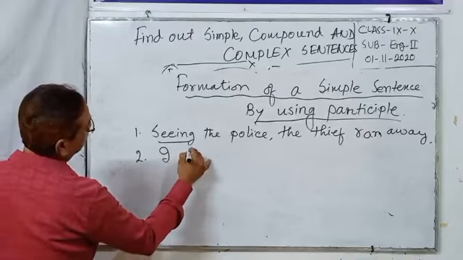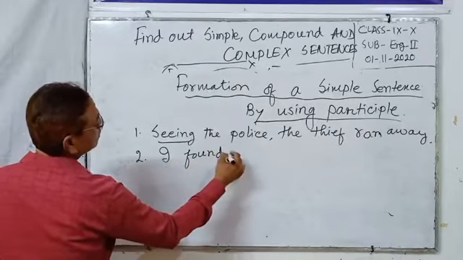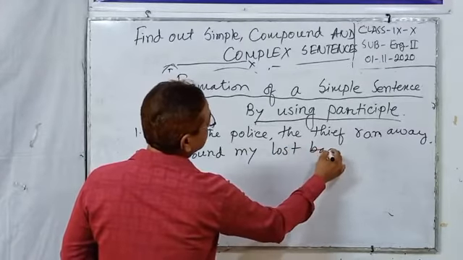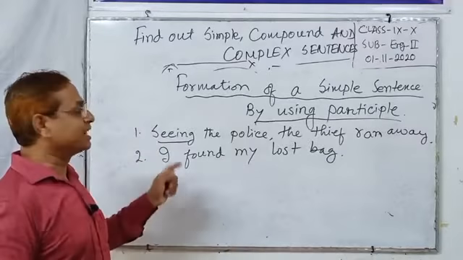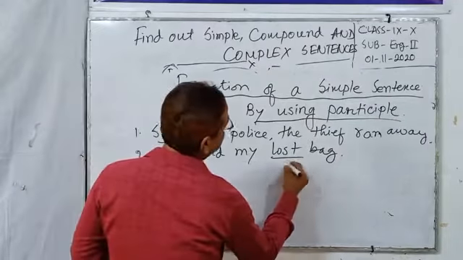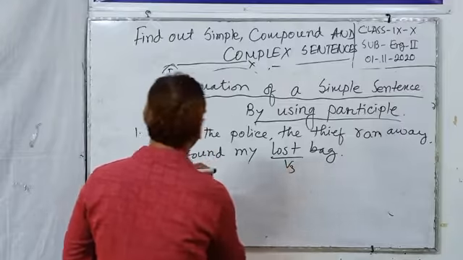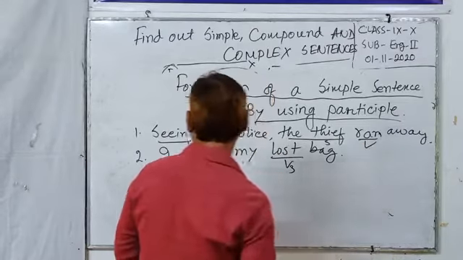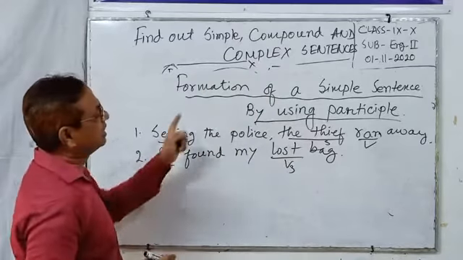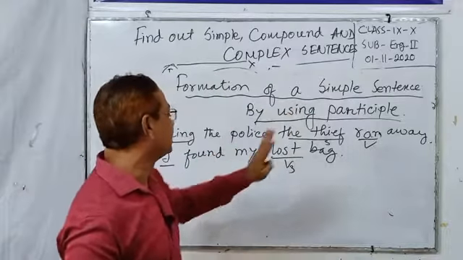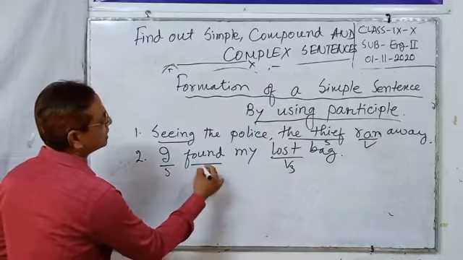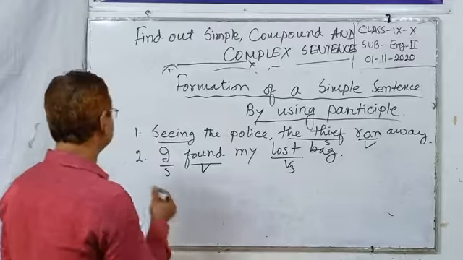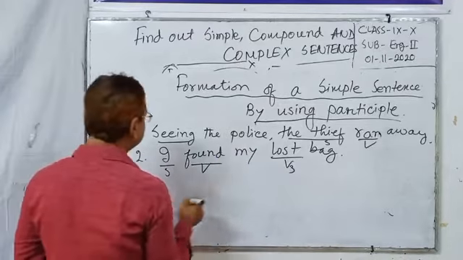Next, I found my lost bag. This is past participle, verb 3. This is subject verb combination. Every single simple sentence has a subject verb combination. You have to mind it.